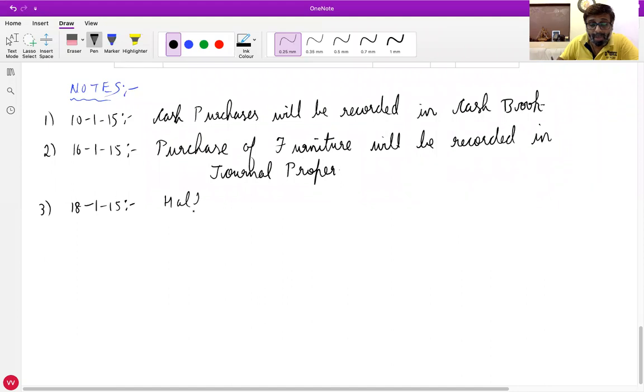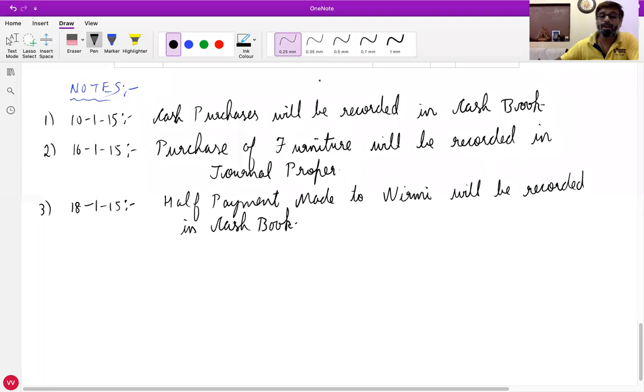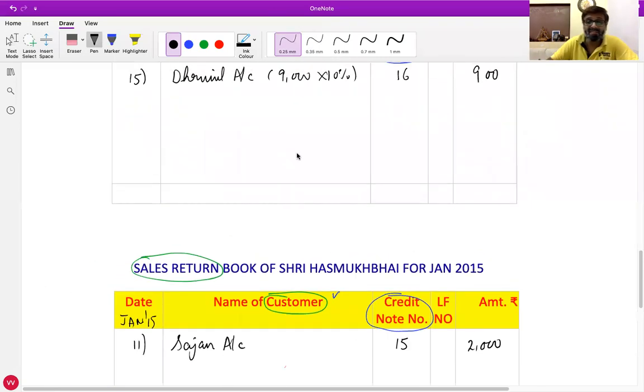Half payment made to Nirmi will be recorded in cash book. Is every one of you clear with this? Yes, sir. Okay. Let's proceed further now.